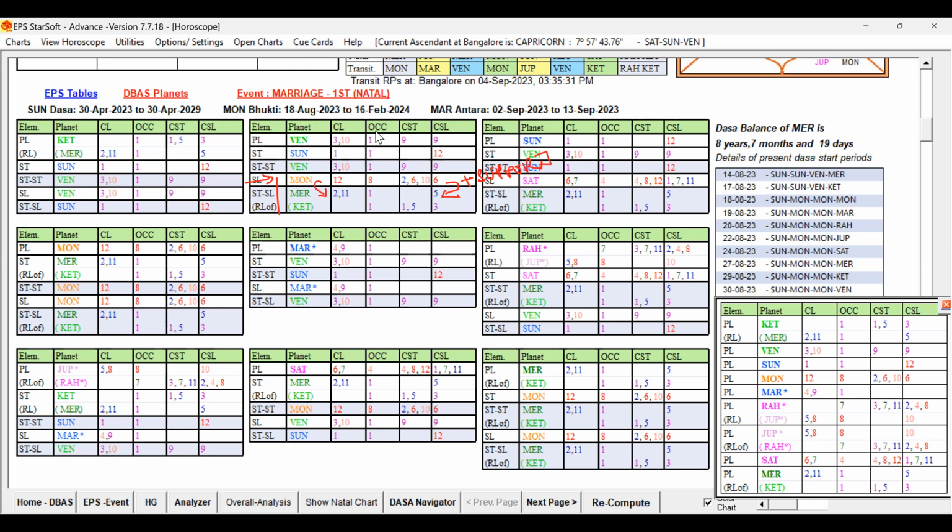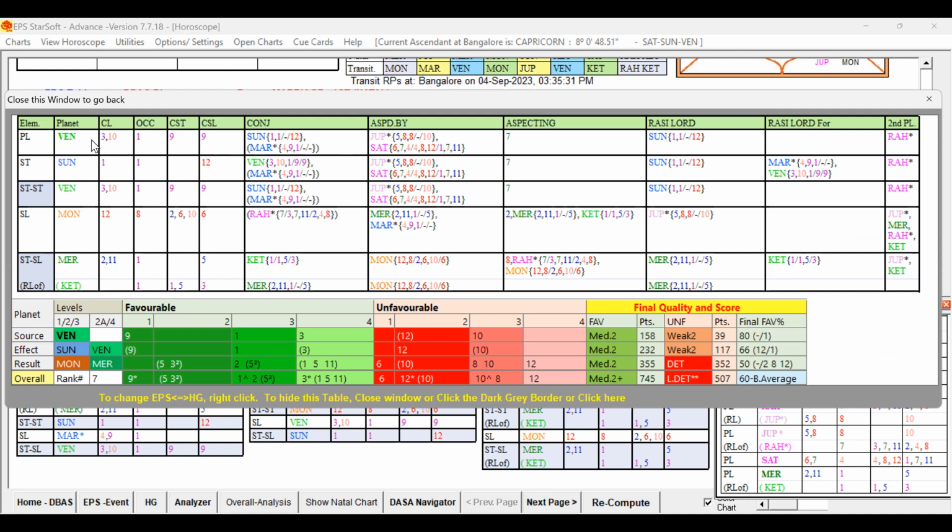You can see that Venus has 3, 1, 1, 1, all 1, 9 only. It does not have 2 or 7 or 11 in signification, only at the last level. But if you check the EPS table, you can see Venus has Saturn, the primary cuspal sublord planet, 7th lord and 7th sublord, present. And Sun is present. Mars is present. So Lagna ruler is present, 7th lord and 7 and 11 sublord. Saturn is playing a role supporting Venus.